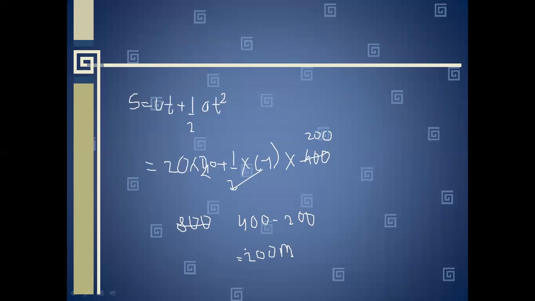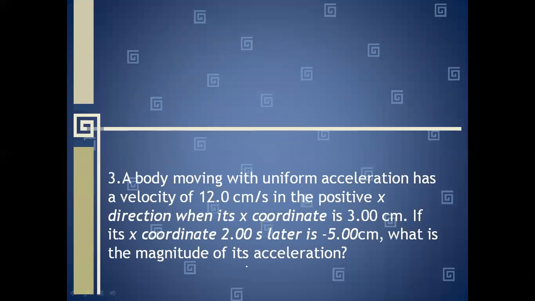So total distance equal to 200 meters. So let's move towards our third question, which is: a body moving with uniform acceleration has a velocity of 12 centimeter per second in the positive x direction when its x coordinate is 3 centimeter. If its x coordinate 2 seconds later is -5 centimeter, what is the magnitude of its acceleration?